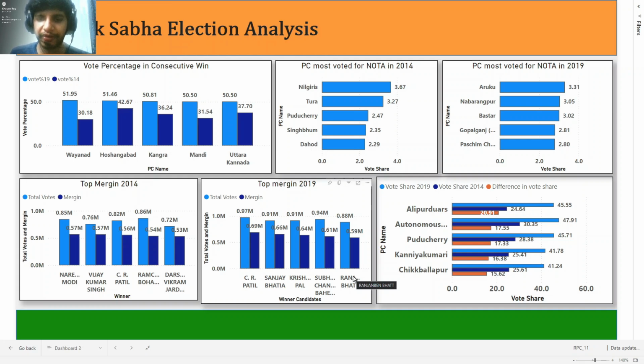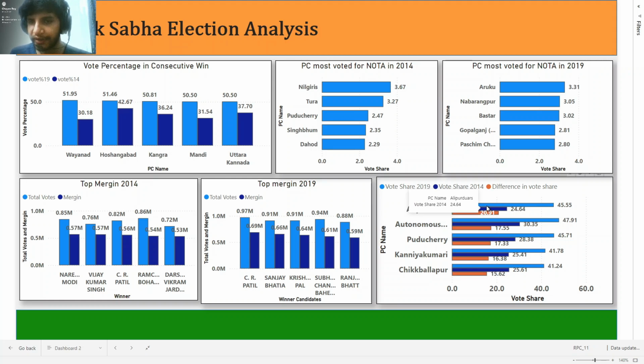So here we can see that the margin has increased for the top performer, 0.69 million in 2019. Here we can see the constituents that have voted for different parties in different years. First up we have Alipur Duar.